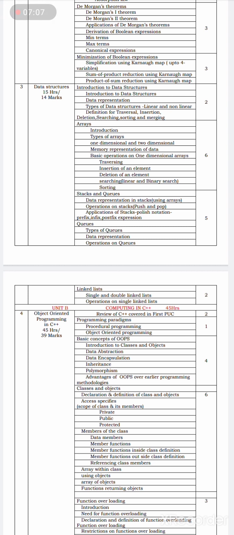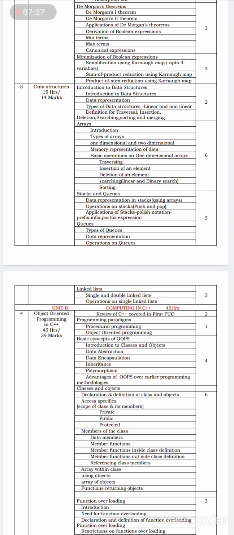Next, arrays. Introduction. What is an array? Types of arrays: one-dimensional array, two-dimensional array. How is memory represented in an array? What are the basic operations performed on a one-dimensional array? Then stack and queue. Data representation using a stack, the operations performed on a stack, and applications of a stack, all this we are going to study in this topic.